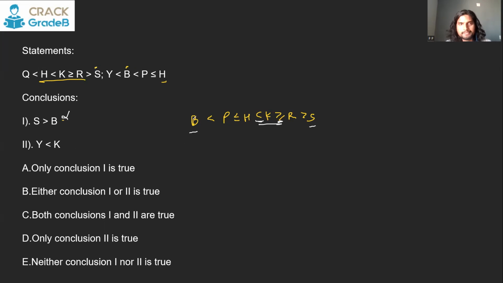Y and K. Y is here, so we can just add one more here as a Y. Y and K, if you have to compare, again there will be contradiction. No, there is no contradiction between Y and K. There is only one sign or one direction. Everything is facing in one direction. So you know all these elements are going to be greater than Y because of this sign. That means K is also going to be greater than Y. That is a true conclusion. So conclusion 2 is going to be the true one. Let's see one more.